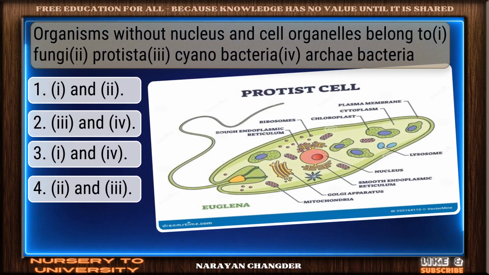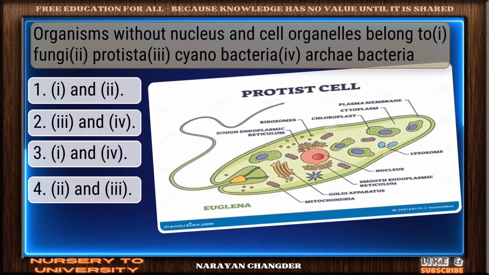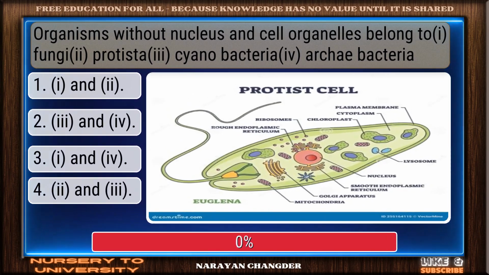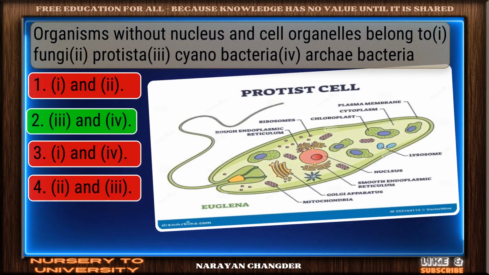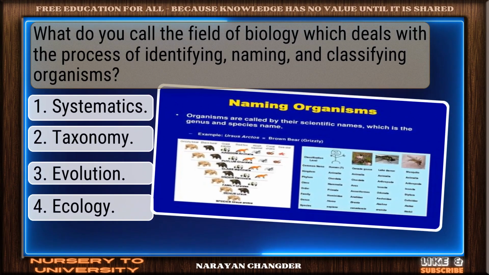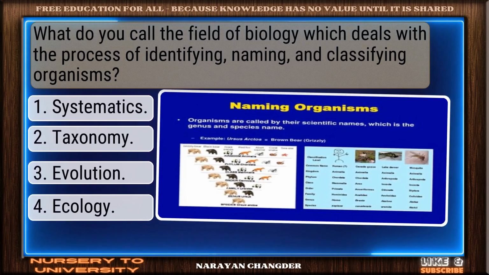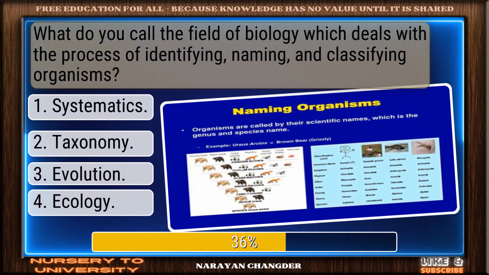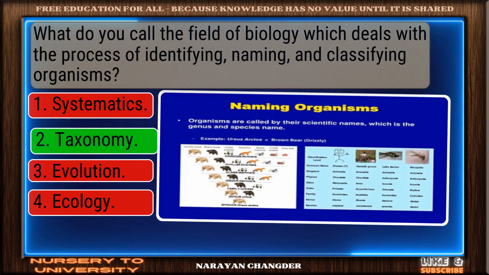Question number 42. Organisms without nucleus and cell organelles belong to fungi, protista, cyanobacteria, archaebacteria. Bravo. And is the answer. Question number 43. What do you call the field of biology which deals with the process of identifying, naming, and classifying organisms? You chose taxonomy, and it is correct.